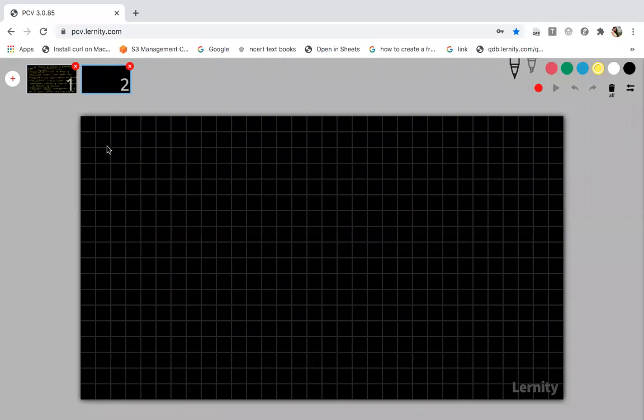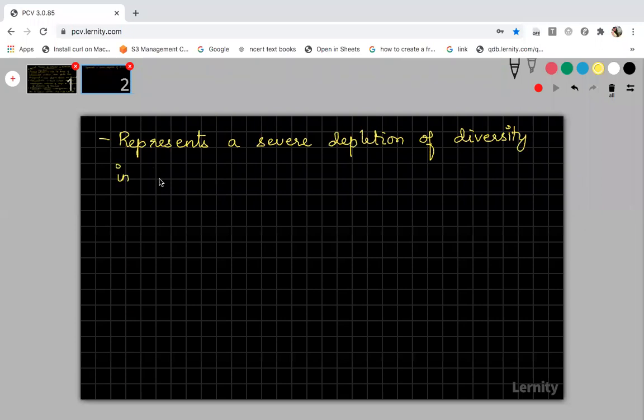So this anthropogenic extinction, this man-made extinction, represents a severe depletion of biodiversity in terms of time. That is, it occurs very fast. Background extinction, I told you, occurs very slowly, but anthropogenic extinction is not like that.